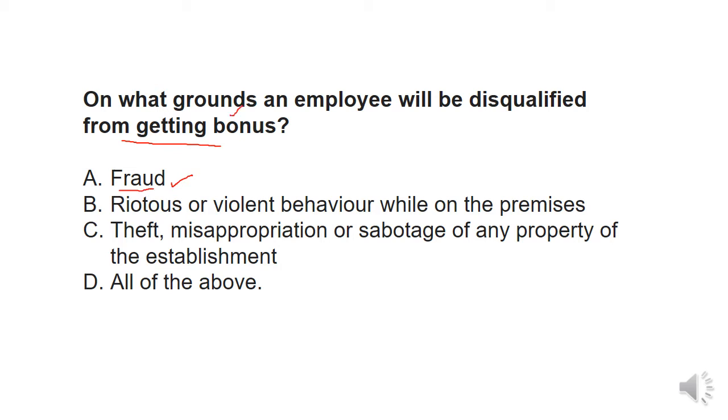Riotous or violent behavior, yes, if any person is doing any violent behavior within the premises of the establishment, then he will not be eligible for getting bonus. Or theft, misappropriation or sabotage of any property, okay, then the person will not be eligible for getting bonus. So answer D will be correct, all of the above. Okay, so move to the question.